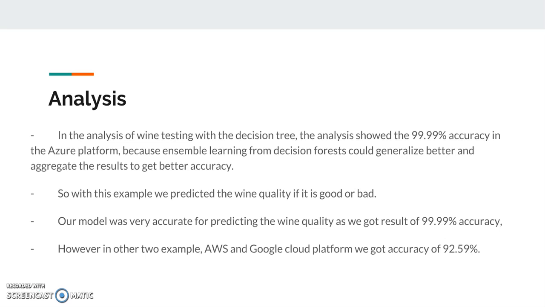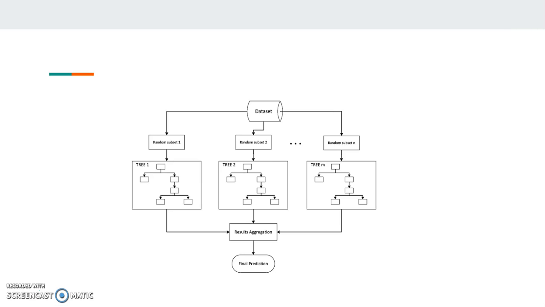So overall, from our understanding, the Azure platform performed the best for us, and we got a 99% accuracy there.